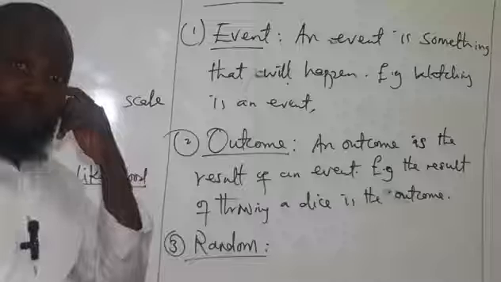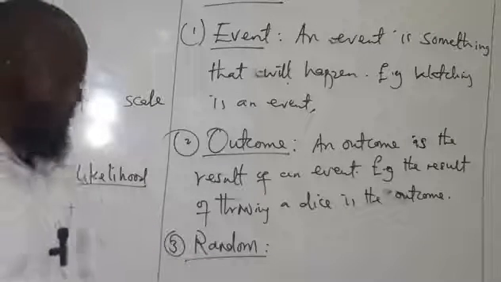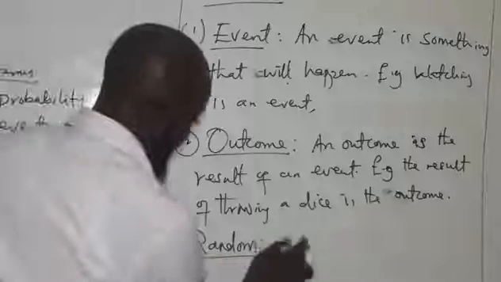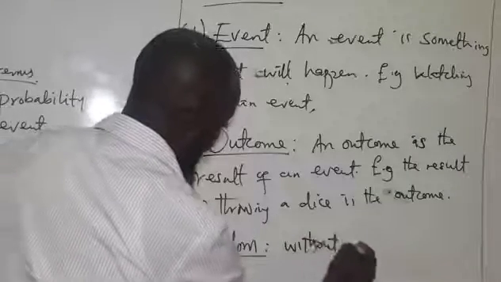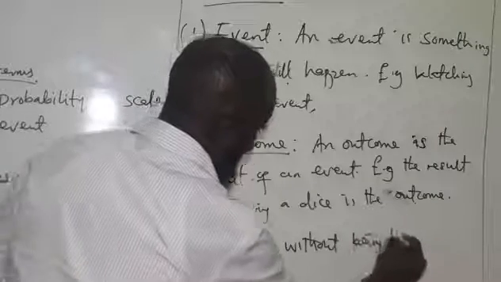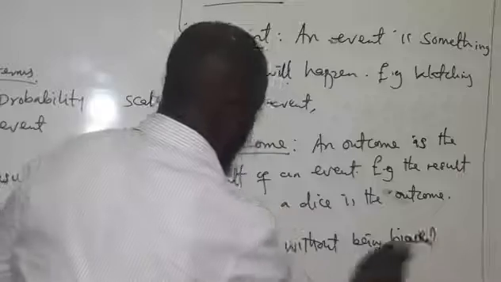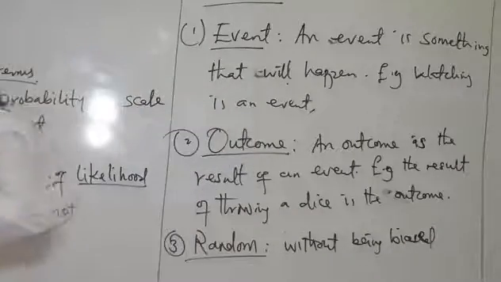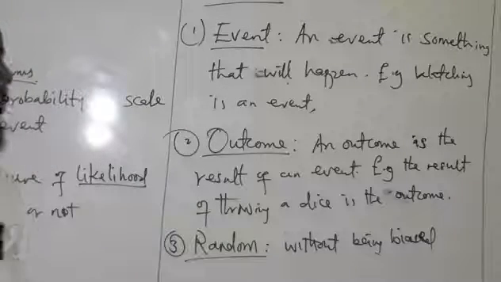So the word random, when used in probability, means without what? Bias. So that's just the simple meaning I can give it here. Without being biased. By the time we go into details and you understand it, you'll be seeing all these things being used in probability.